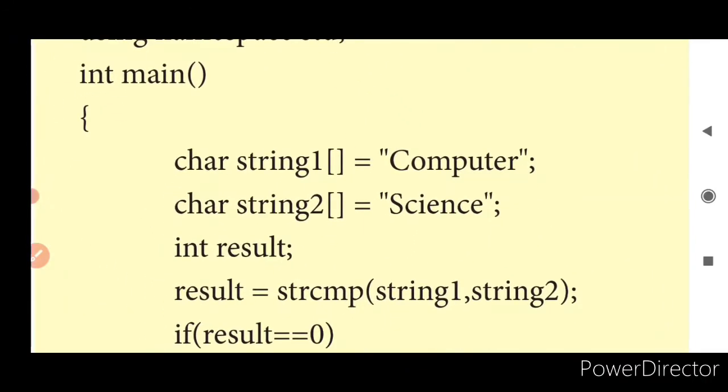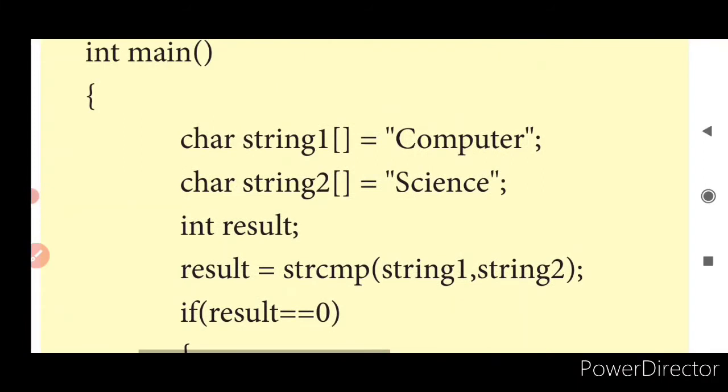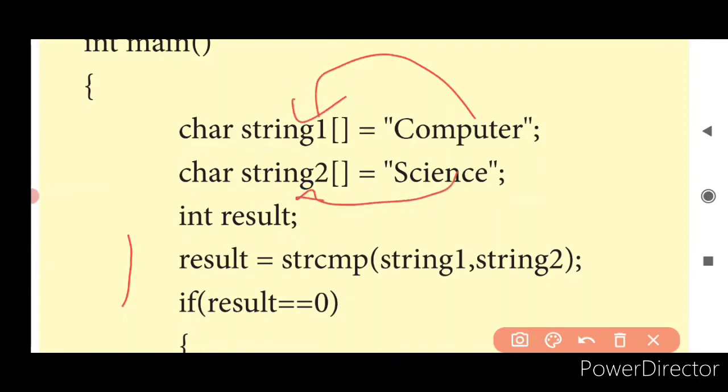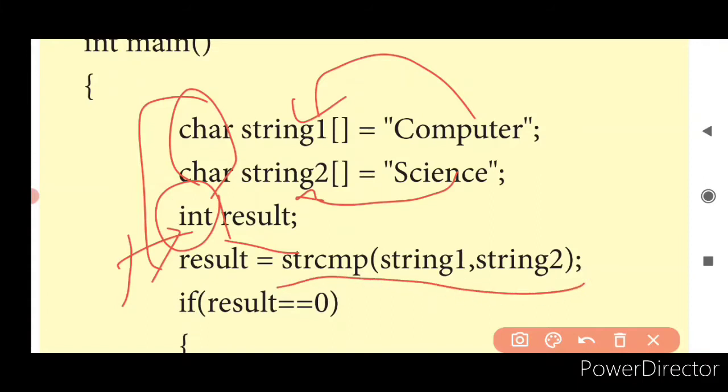So your execution always starts from main, and for your first string you have computer, for your second string you have science. Next you have declared three variables here. Two are going to be characters, the last one is going to be an integer, because this is what is going to give you a positive or negative value. Now the string compare function is applied. First string and second string are going to be compared.